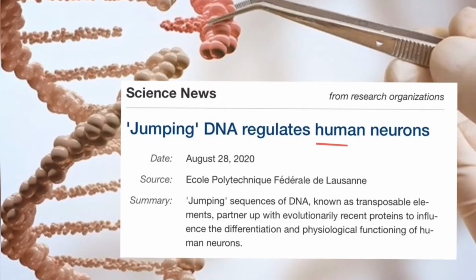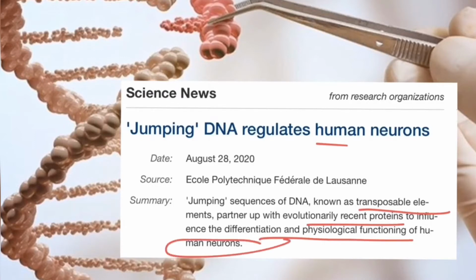In this paper, a jumping sequence of DNA known as a transposable element, partnered with evolutionarily recent proteins, influences the differentiation and physiological function of the neurons. So you can understand the role of the jumping gene, jumping DNA molecules, in the process of neuron development and physiological functions. So let's start one by one.